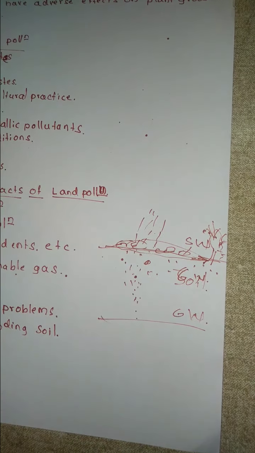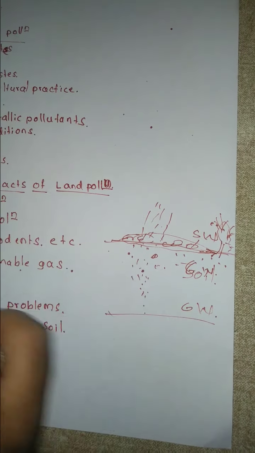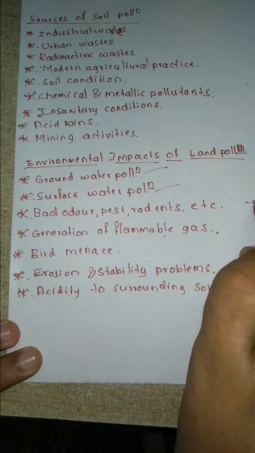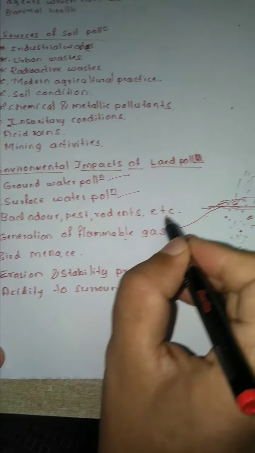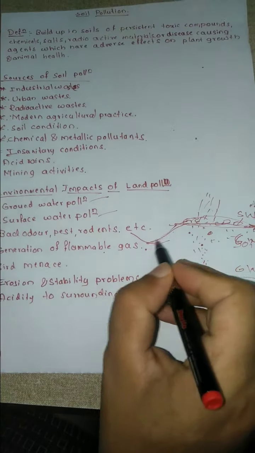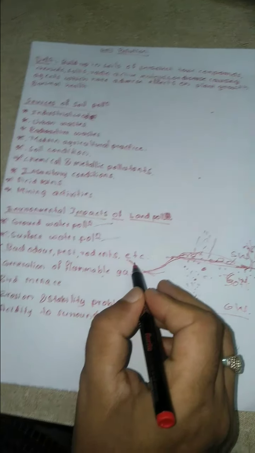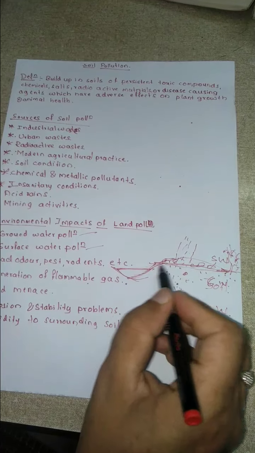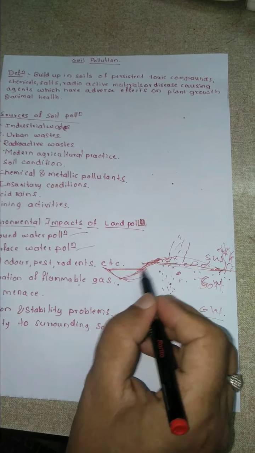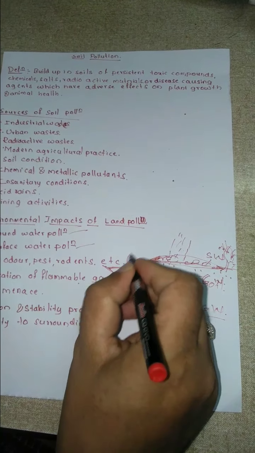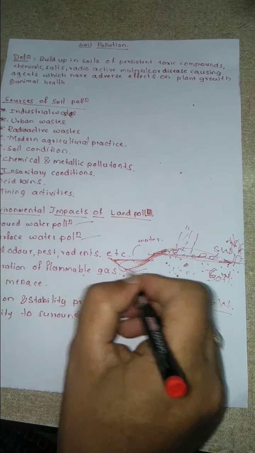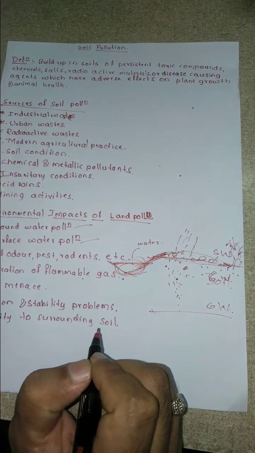And again, the next point is groundwater pollution is over, then surface water pollution. Now suppose there is a low altitude or slope, then the water may accumulate over here, and whenever runoff occurs, this water is going to enter into the surface water body, and it is going to create surface water pollution.